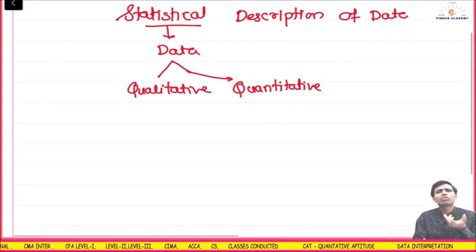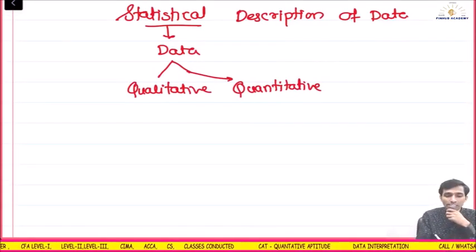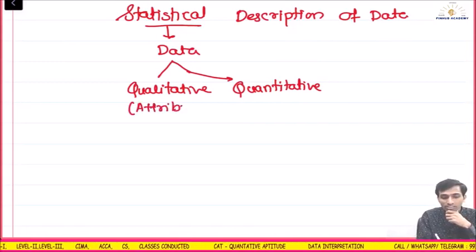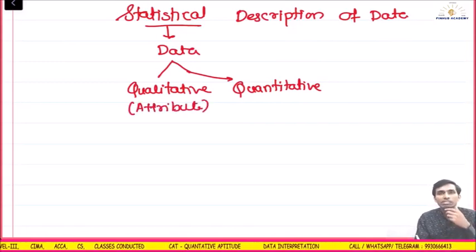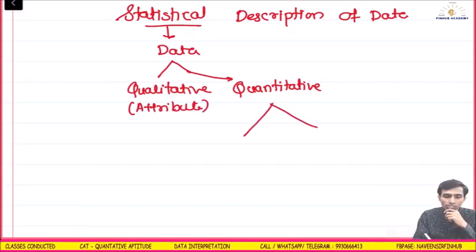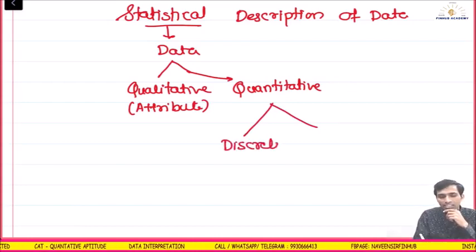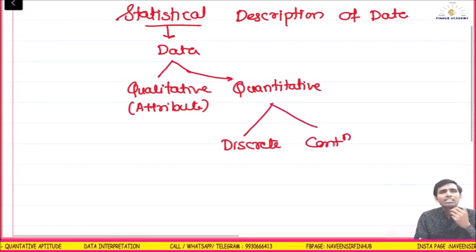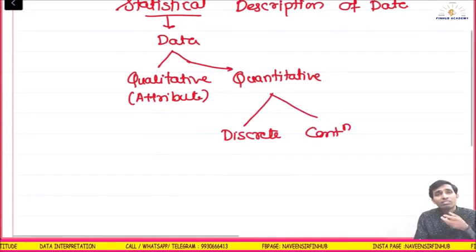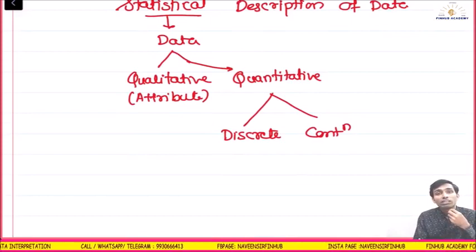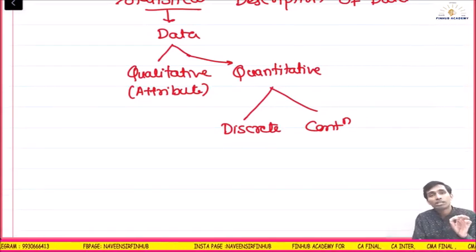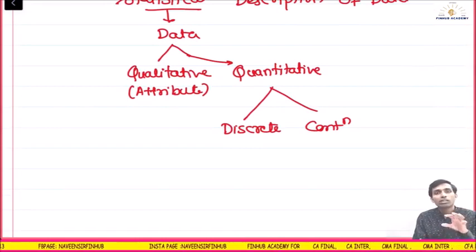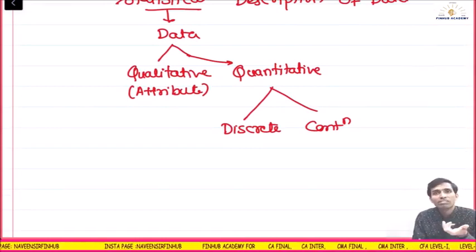Qualitative means quality. Another name for quality that they have used is attribute. You might have read this. Quantitative means numbers. Quantitative can be further classified into discrete and continuous. Discrete means when a variable jumps with a definite interval, it can't take decimal values. Whatever you are talking about, if it can't take decimal values, it is called discrete.